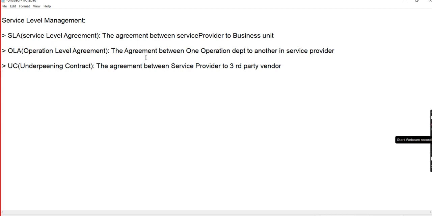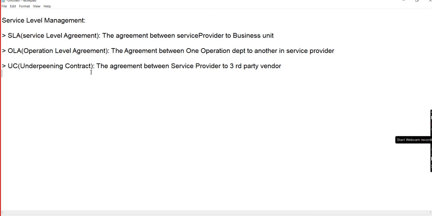And OLA is helpful for maintaining the SLM. It is the agreement between one operation department and another. If an issue is raised by an incident, that assignee or assignment group connects with another assignment group to resolve the issue. This generally happens in real time scenarios. That type of agreement is the operation level agreement.